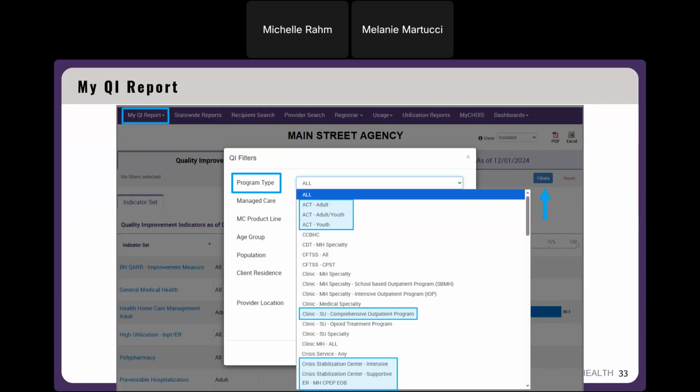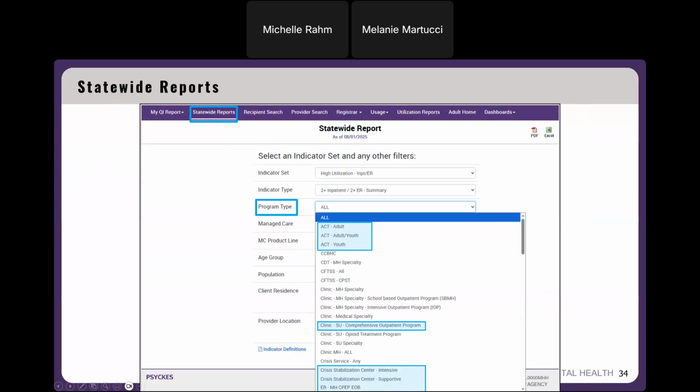Okay, in my QI report, we also, in the filter option, if you select that filter button, you'll see that filter box pop up. And in the program type drop down, we have all of those new service settings that exist. So again, ACT, Clinic SU, Crisis, and ER EOB. Okay, statewide reports, very similar to my QI report. If you select an indicator set and indicator type, in the program type dropdown, that's where you'll find those new service settings that we've added, so you can apply those to your statewide report search.